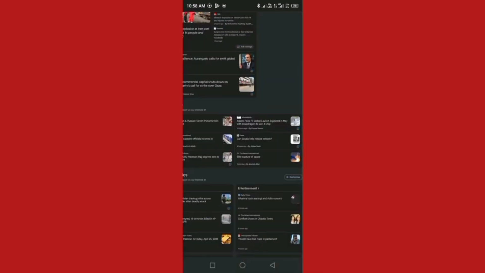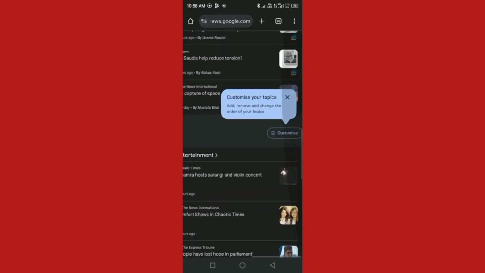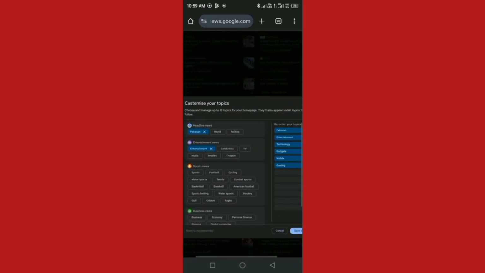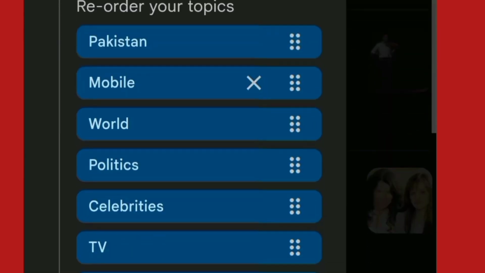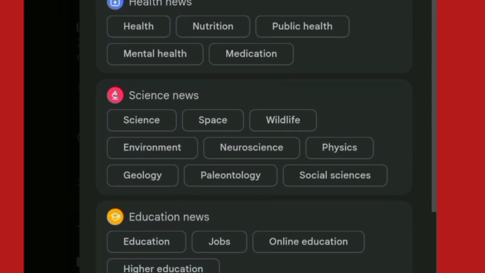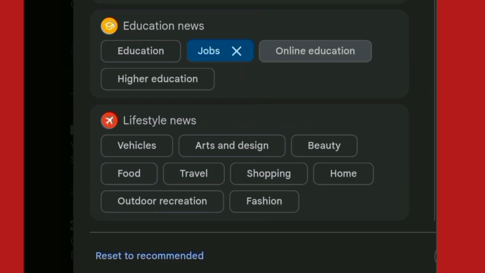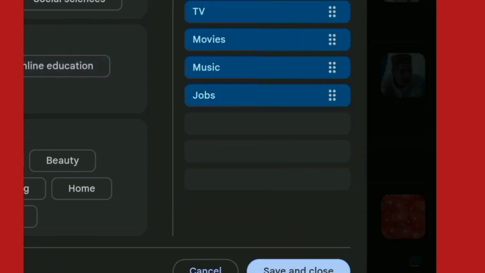You can also rearrange all the news that is showing on your desktop. How to customize? You can see the customize option shown here, so click on it and a small window opens on your screen. Choose your topics and customize it for yourself easily. I have selected Pakistan, mobile, world, politics, etc., and you can also select topics for your own personality. When you have selected all your topics, at the bottom of the page click save and close.